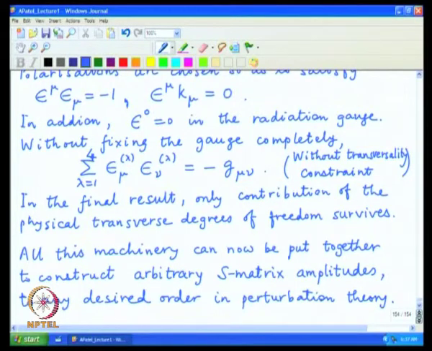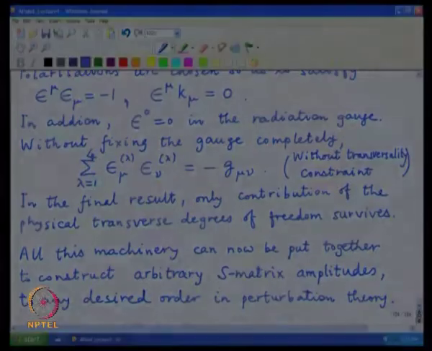There is a very compact way of writing all those things which goes by the name of Feynman rules, and we will see how all these equations we have dealt with are summarized very effectively in terms of those rules, and you can write arbitrary scattering matrix amplitudes by just drawing Feynman diagrams and counting the appropriate factors.